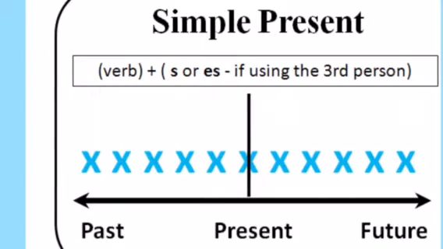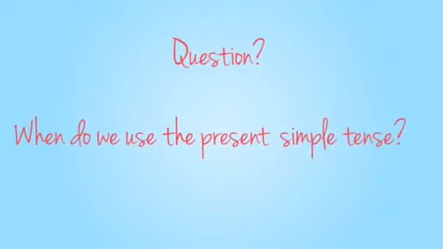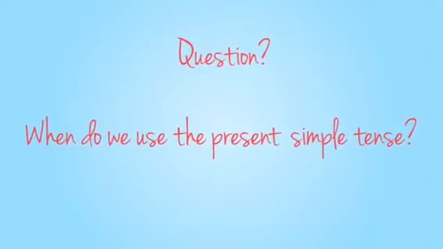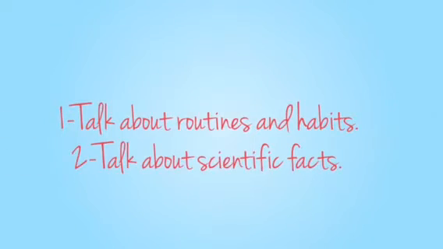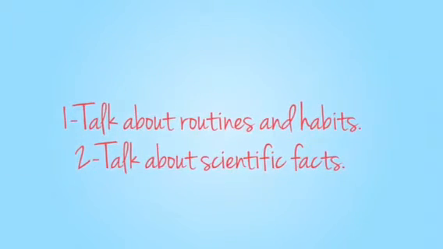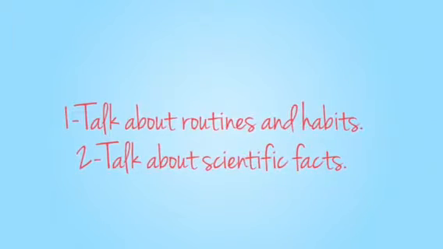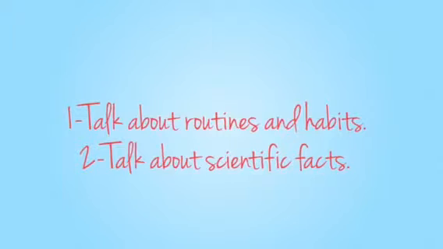Okay, this is for the present. As for the future, will be and going to. Okay, that's it. Think about it. I just gave you the examples. When do we use the present simple tense? Use the present simple tense to talk about routines and habits. Some things that we do every day or we do quite often, we use routines and habits.